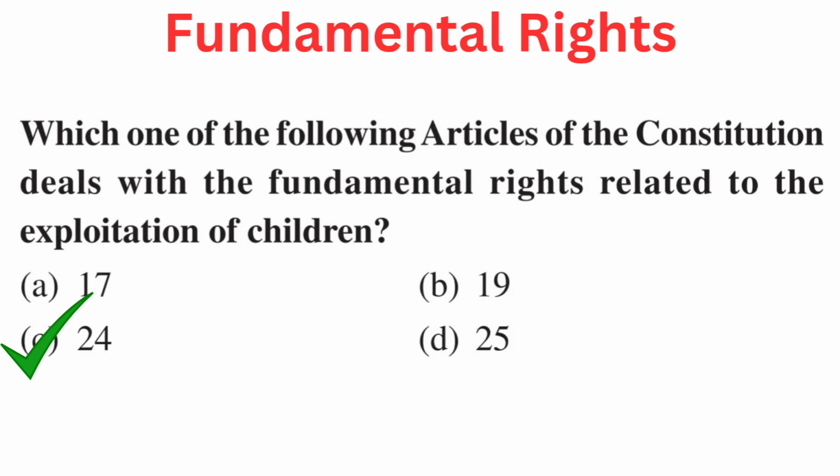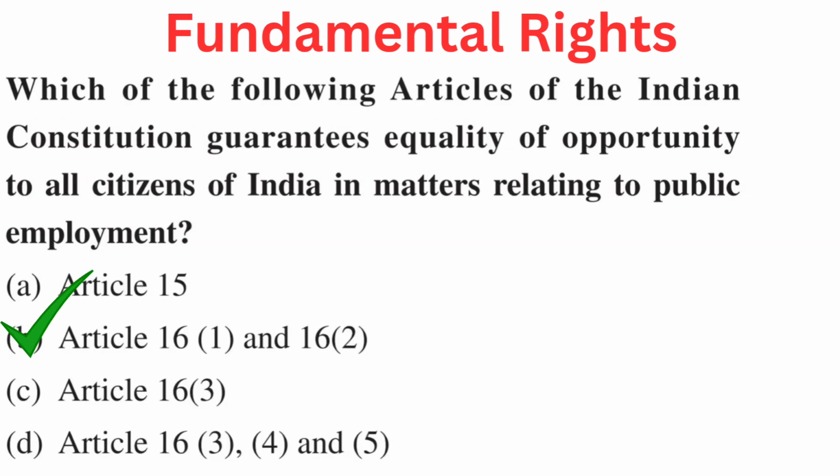24. Your question is, which of the following articles of the Indian Constitution guarantees equality of opportunity to all citizens of India in matters relating to public employment? Your options are A. Article 15, B. Article 16.1 and 16.2, C. Article 16.3, or D. Article 16.3, 4 and 5. Right answer is B. Article 16.1 and 16.2.